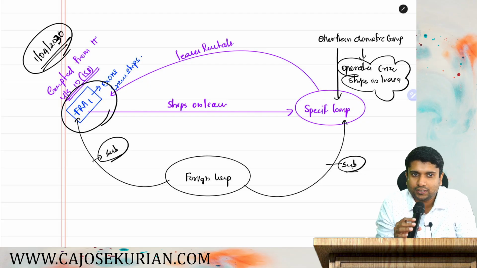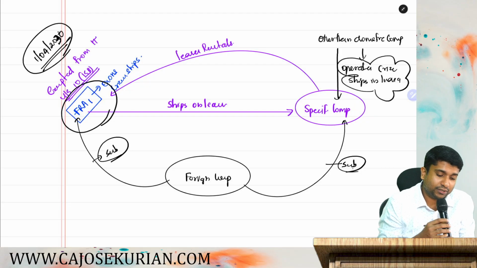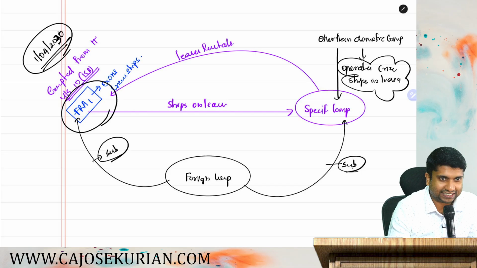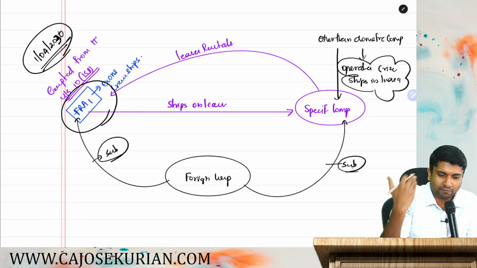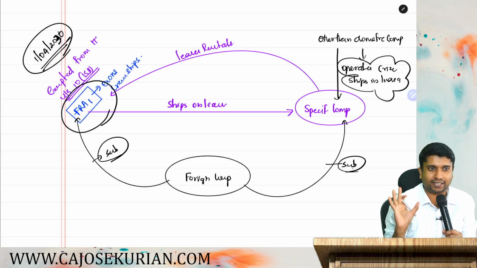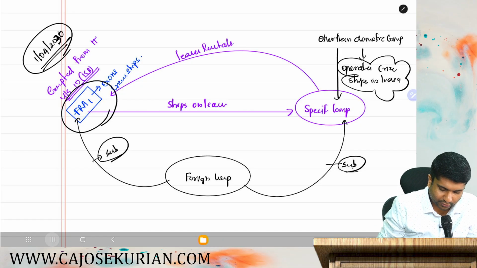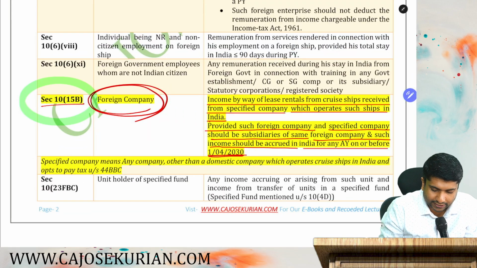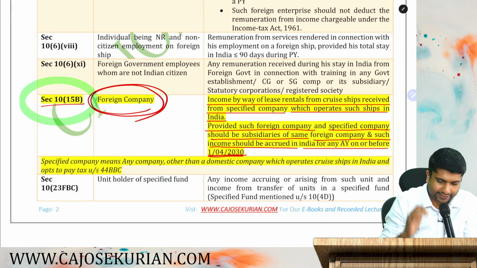So we have no plans to tax it up to the assessment year or up to the date of 1st April 2030. Thereafter we may, that we don't know, let that date come in. Thereafter they may introduce something else if there is an income tax act at that time. Okay, yes. So coming back to the point, this is what they are saying. Income by way of lease rental from cruise ships received from a specified company which operates such ships in India.